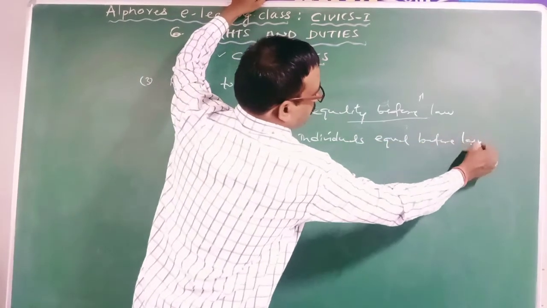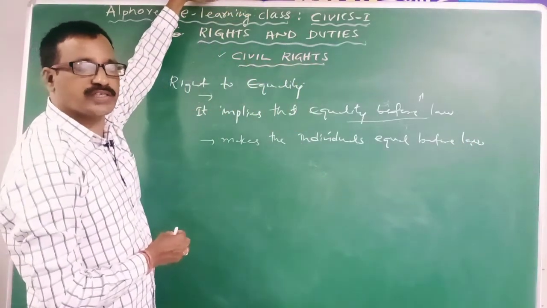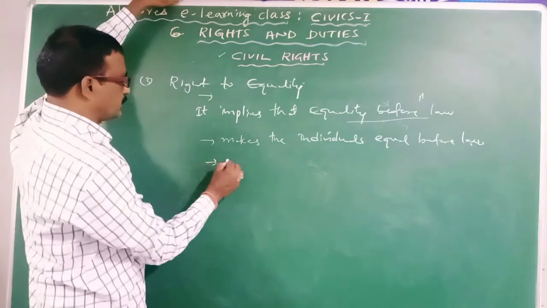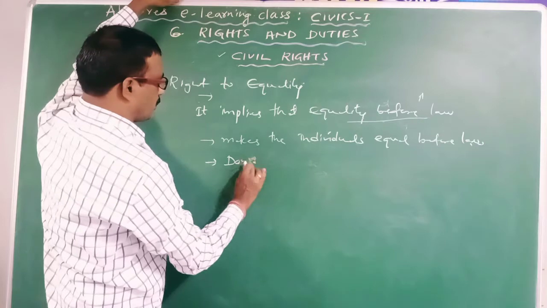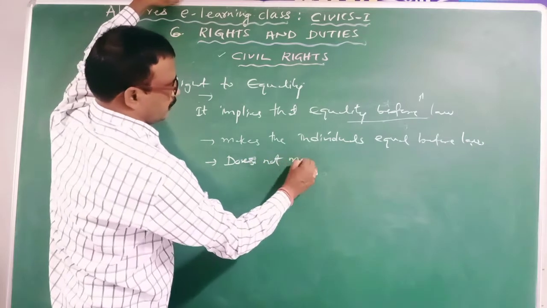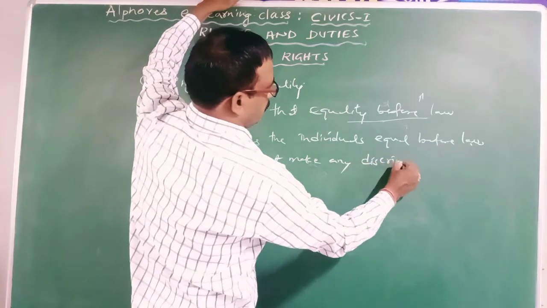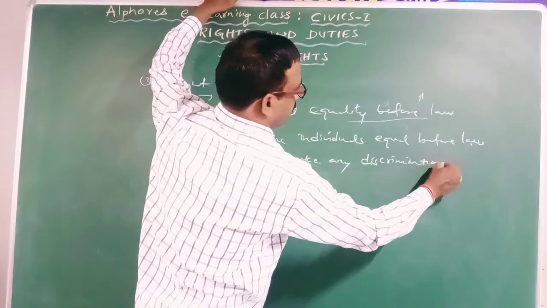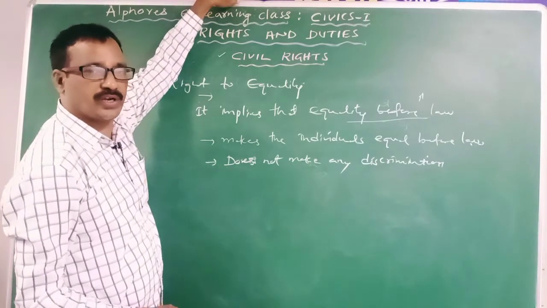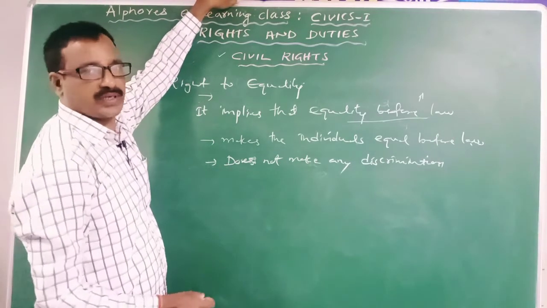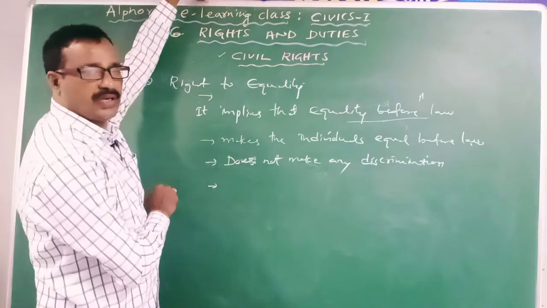So here this right or the state does not make any discrimination among the individuals, based on caste, color, creed, gender, place of birth, language, etc. In other words, the state will see all the individuals alike.